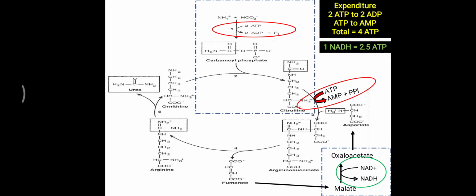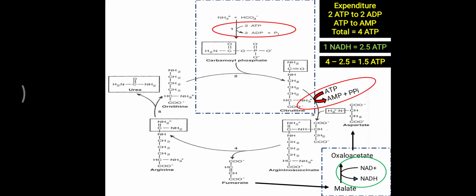But along with this urea cycle, fumarate is generated from the aspartate, and when this fumarate is diverted into the TCA cycle, it generates one NADH, and from that one NADH 2.5 ATP is regenerated. So 4 ATP are utilized, but 2.5 ATP are regenerated from the TCA cycle. So total 4 minus 2.5, meaning 1.5 ATP, is utilized for one urea molecule formation. So you have to remember the energetics of the urea cycle: for the formation of one urea molecule, total 1.5